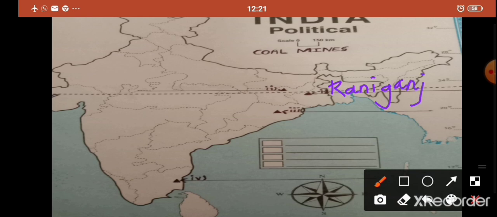Number 2 is Bokaro. Students, see, Bokaro I have already marked in Jharkhand. Can you see? I put the symbol, I put the question number. Now I am going to write here Bokaro. Number 3 is Talcher. Yes, Talcher is in Odisha. I have already put the symbol, students. Can you see? Yes, I have put the question number as well. Now I have to write here Talcher. Talcher is in Odisha.